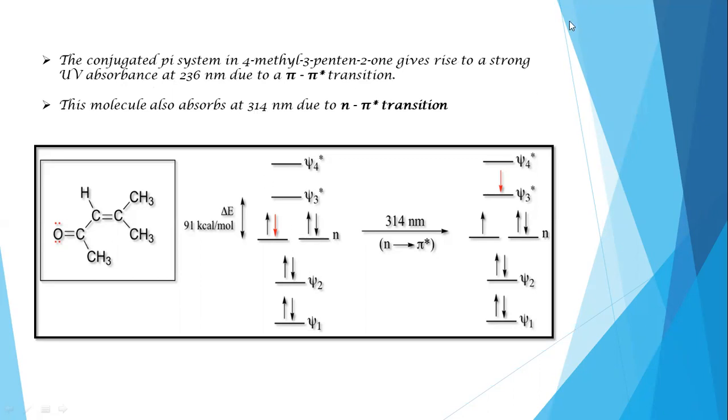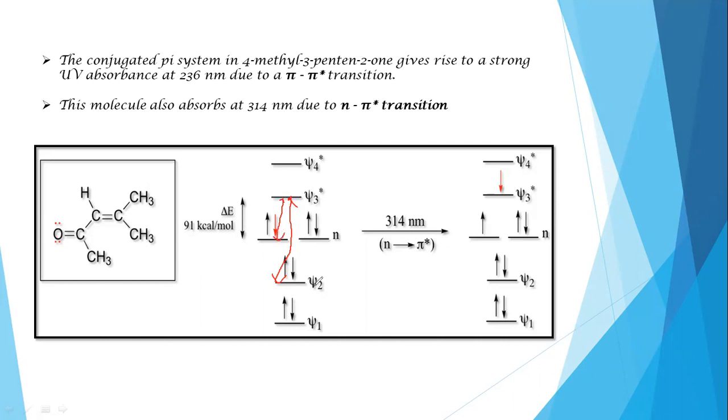So you can clearly see this is the energy gap for the pi to pi star electron transition, whereas this is only the energy gap for the n to pi star electron transition.